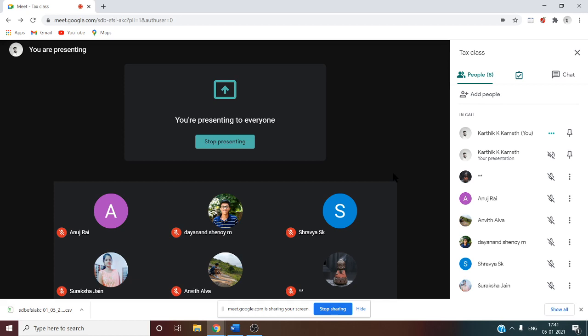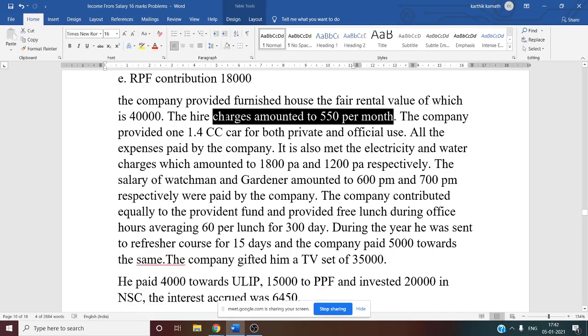550 per month. What are these higher charges for? For what purpose have they given these higher charges? Can you tell me? Furniture, sir. Furniture, yes. See, here they have given a furnished house. It is not an unfurnished house. It is a furnished house. So higher charges they have given.